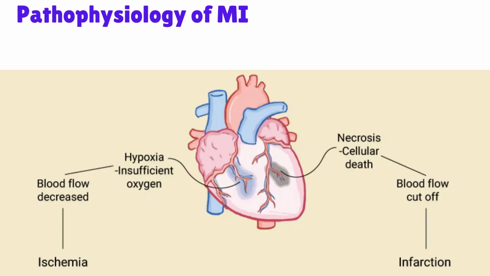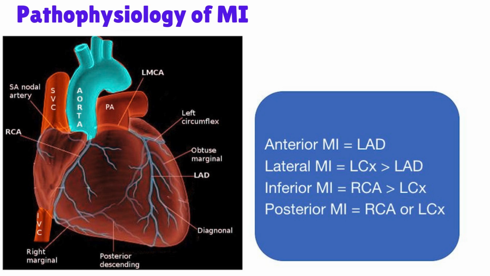The acute MI process evolves over hours to a few days. The earliest tissue to become ischemic is the subendocardium, that is the innermost layer of tissue in the heart muscle. If ischemia persists, it takes around 4 to 6 hours for the entire thickness of the heart muscle to necrose. If the thrombus is not completely blocking the artery, the time to complete necrosis may be as long as 12 hours. The degree of left ventricular dysfunction depends on the area of the heart involved and the size of the infarction.